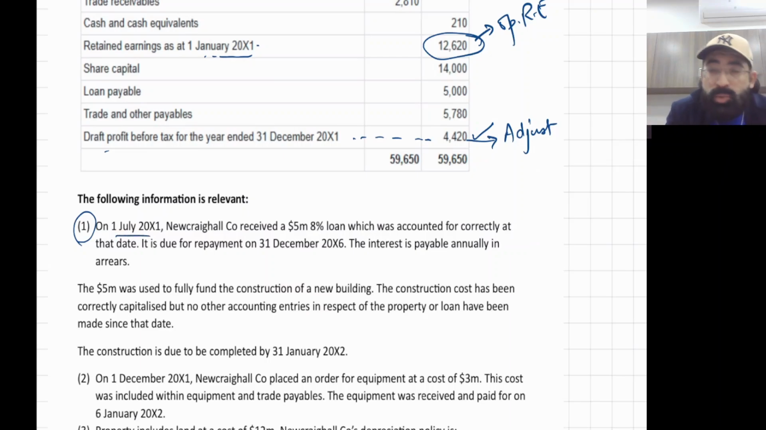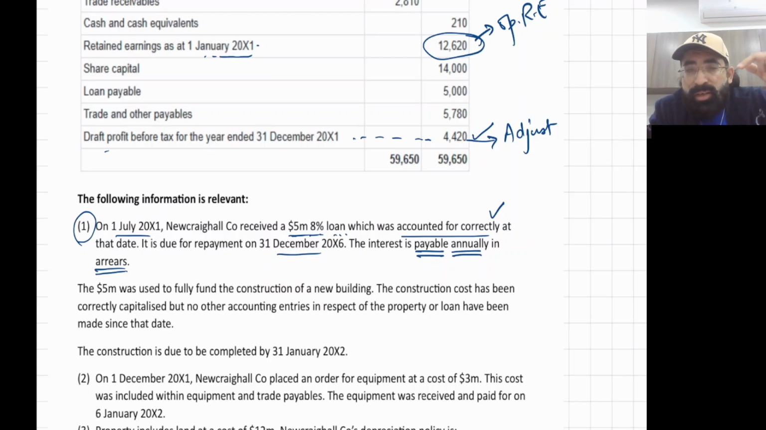On 1st July x1, that is the mid of the year, the company received a 5 million 8% loan. The initial loan was accounted for correctly, no problem. It is due for repayment after many years, like 4 or 5 years, so it's a long term loan. The interest is payable annually in arrears.